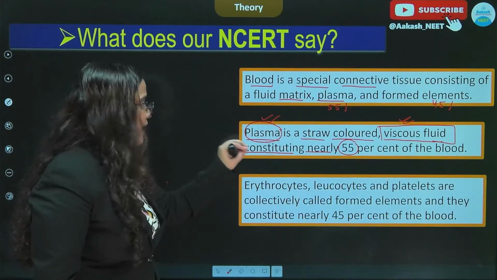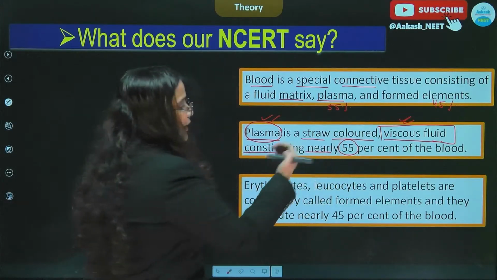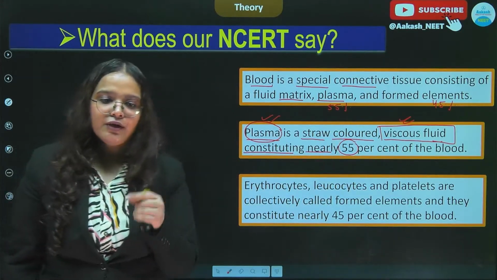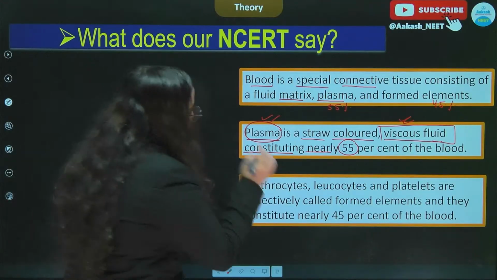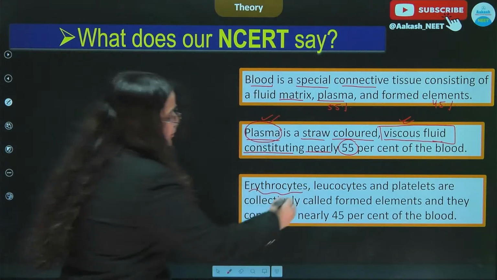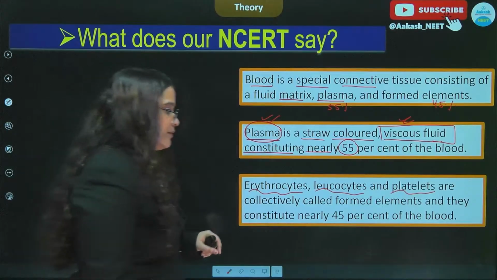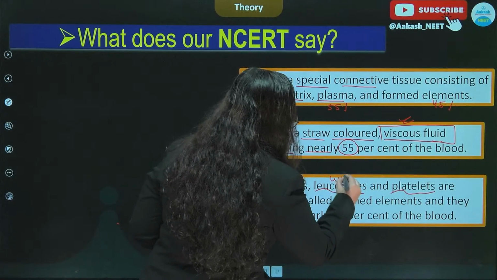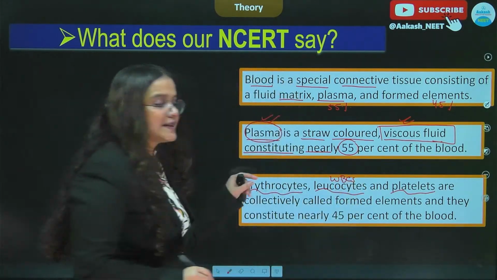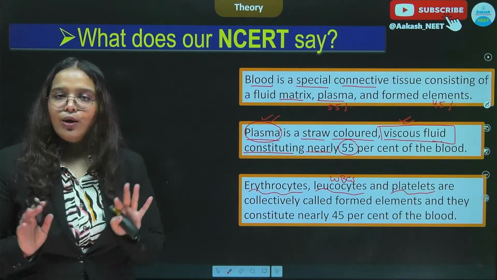So for plasma, the NCERT uses the words viscous fluid, straw colored, and constitutes about 55%. Very good, Mubarak Ansari. Alright. Further, the NCERT states that erythrocytes, leucocytes and platelets are collectively called the formed elements. Leucocytes here are the WBCs. Alright. So this is the basic information which is given in the NCERT, and we have discussed these already.